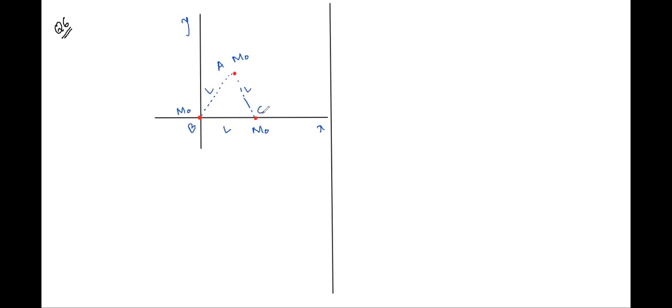We are being told that points A and C are fixed, that is, you cannot move them, whereas this point B, the mass at the origin, is free to move. Initially they are kept on the vertices of a triangle, now B is free to move. What will be the acceleration of B as it is released, when A and C are at their positions only?